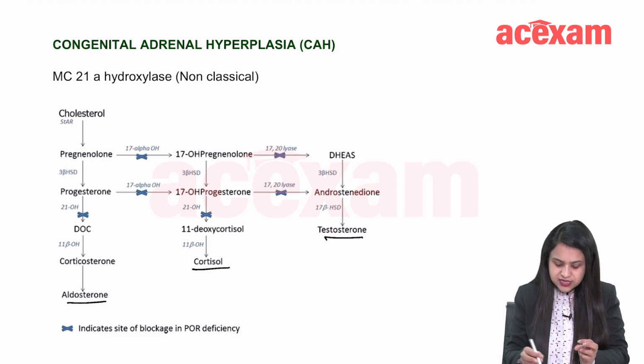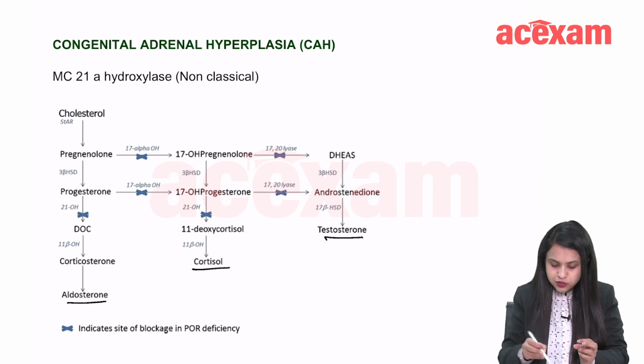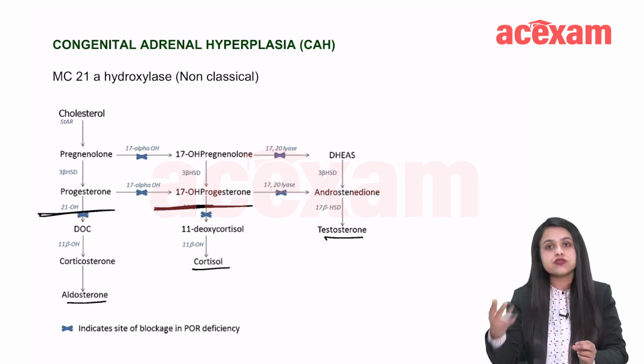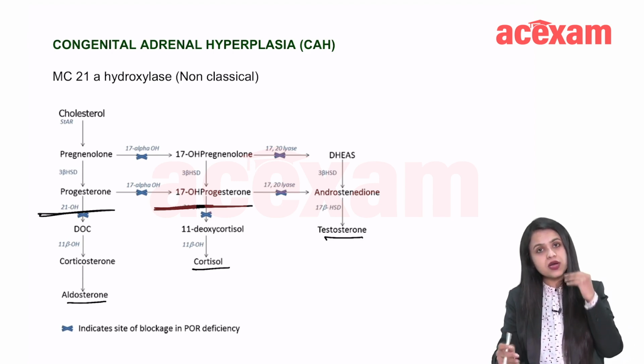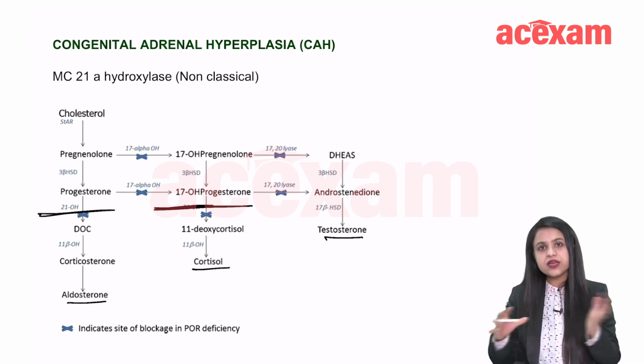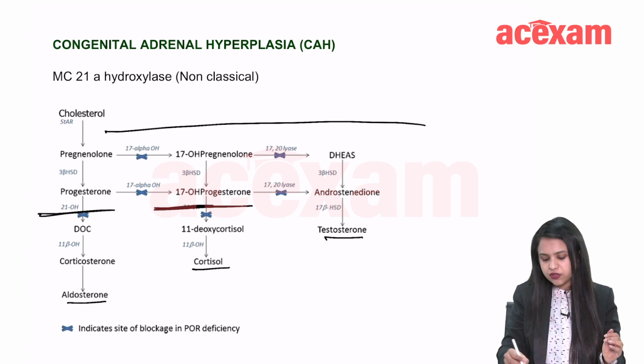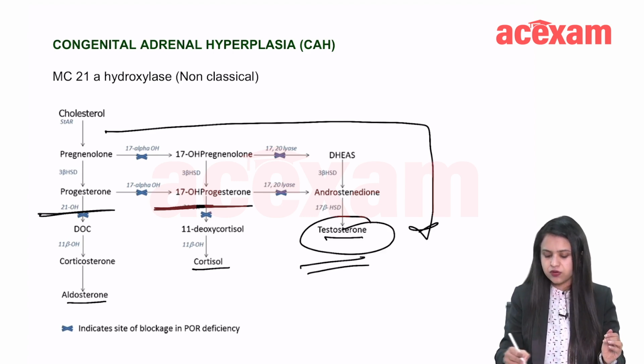If 21 hydroxylase or 11 beta hydroxylase is deficient, then this pathway is blocked. Aldosterone does not form, cortisol does not form. Instead, basically the substrate above the block increases. And where do they go? They all shunt to form testosterone.